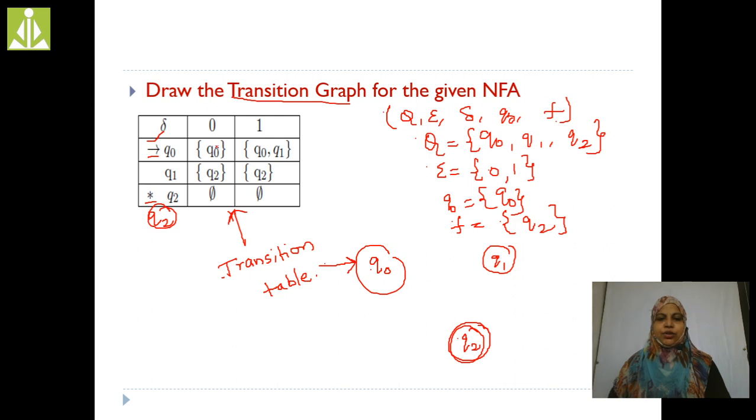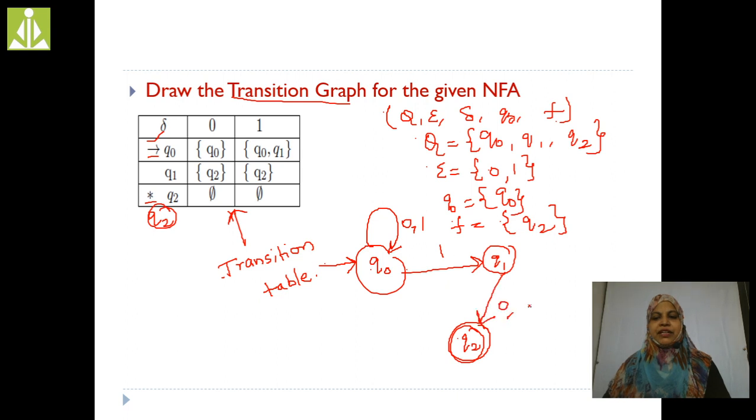Q0 on 0 is Q0, so a self loop. Q0 on 1: Q0 and Q1, so I am going to write them here separated by a comma on the 1 transition. Q0 on 1 is Q0, Q1, right? Q1 on 0 is Q2. We are reaching Q2. Q1 on 1 is also Q2.